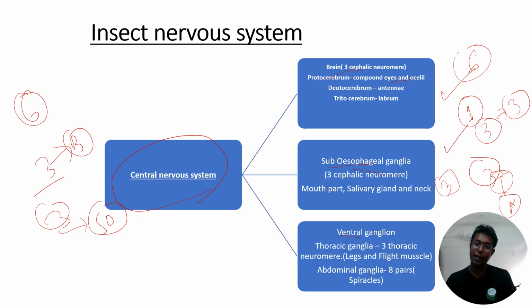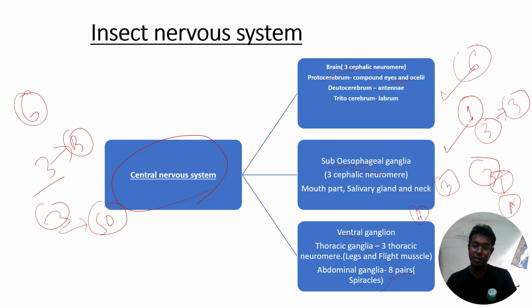So the thoracic ganglia consists of 3 thoracic neuromeres, and it passes the nerves to whatever structures are present in the thorax, that means the legs as well as the wings. The abdominal ganglia consists of 11 segments. Generally 11 neuromeres are present, but in insects these 11 neuromeres degenerate and are converted into 8, and these 8 provide the nerves to the spiracles.